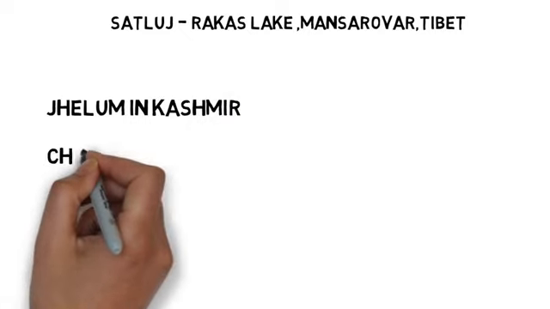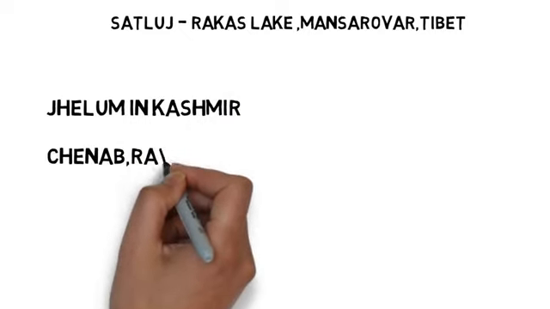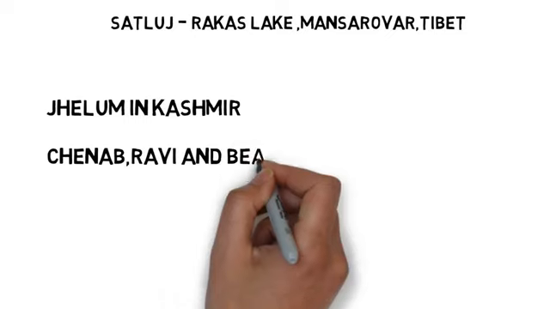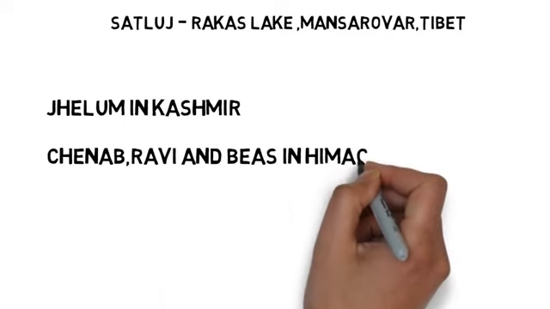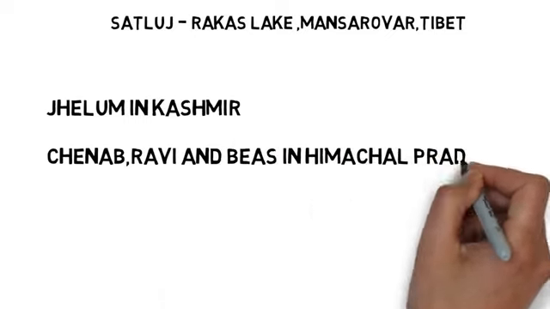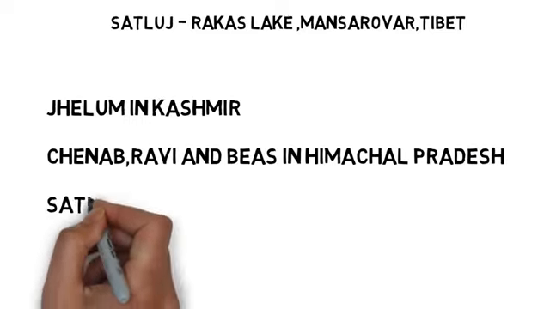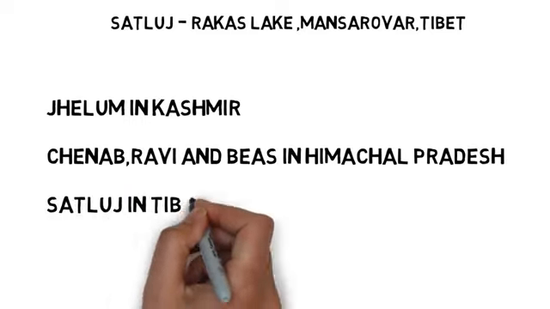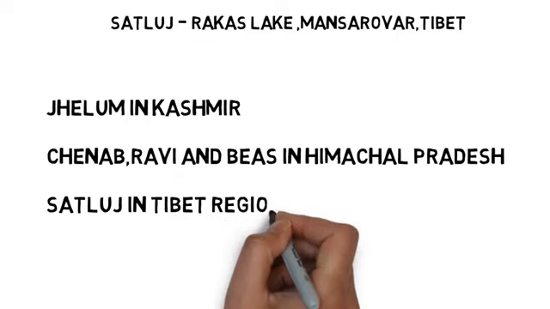Therefore, we can conclude that among the five rivers, one, Jhelum, originates in Kashmir. Three rivers, Chenab, Ravi and Beas, originate in Himachal Pradesh, while Satluj originates in the Tibet region.